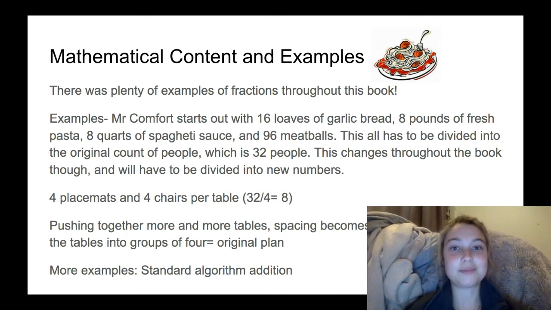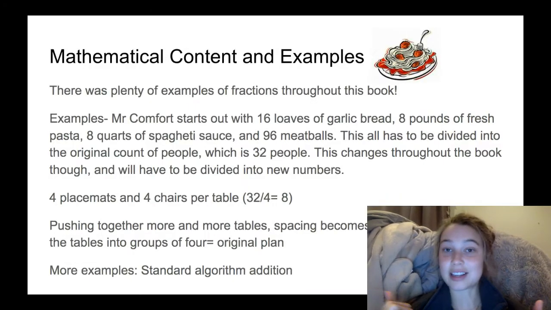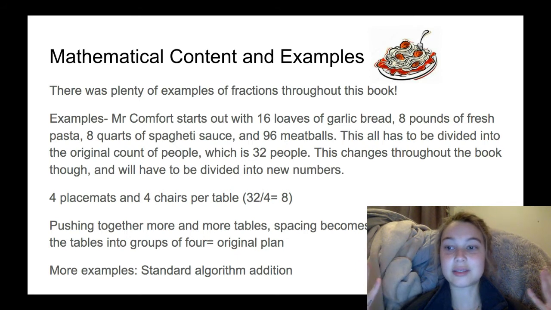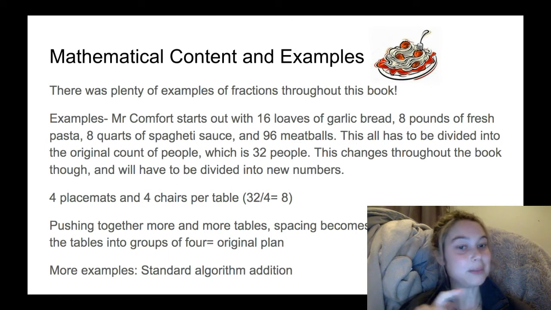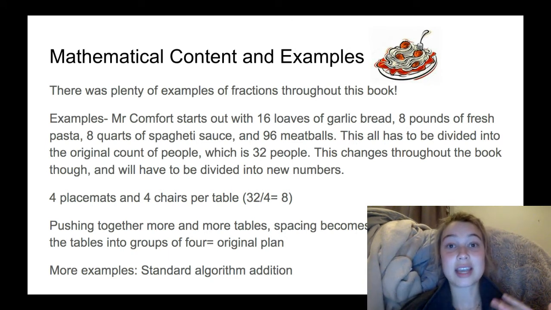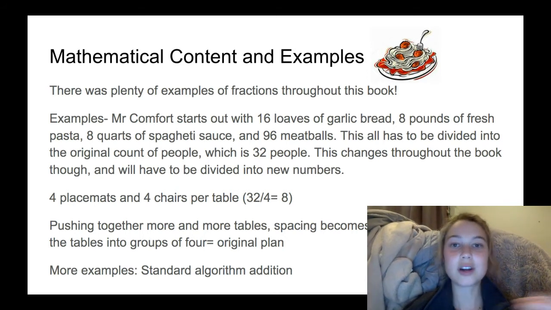First, she calls up everyone and invites them to the party, and of course that is a total of 32 people. So right off the bat you have a number, 32. And then Mr. Comfort starts out the book with the food that he has prepared, and that is 16 loaves of garlic bread, 8 pounds of fresh pasta, 8 quarts of spaghetti sauce, and 96 meatballs. This is all divided into the original count of people, which is 32. Right off the bat, you have division and fractions.